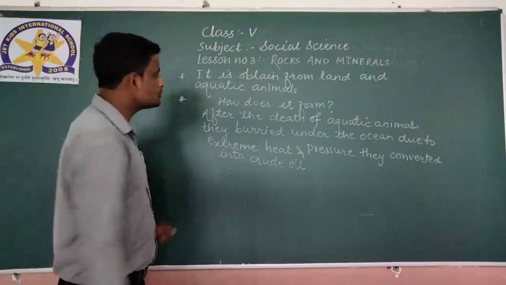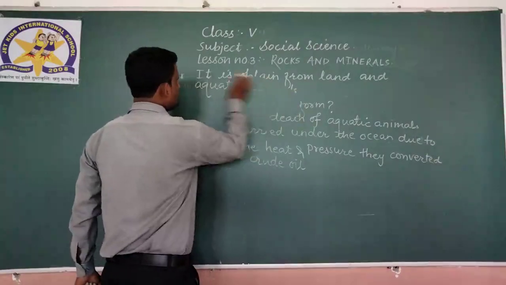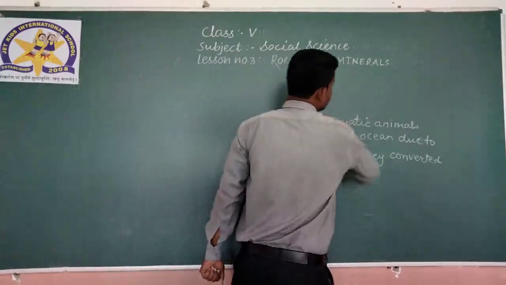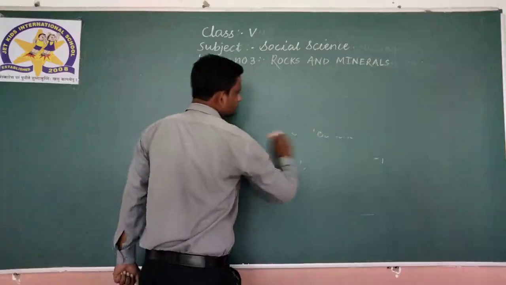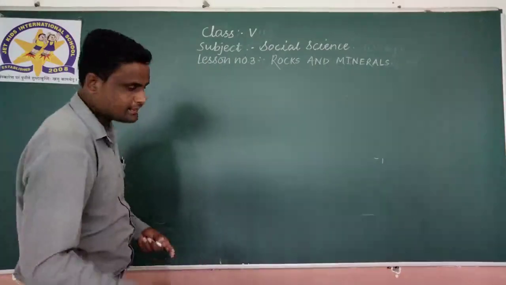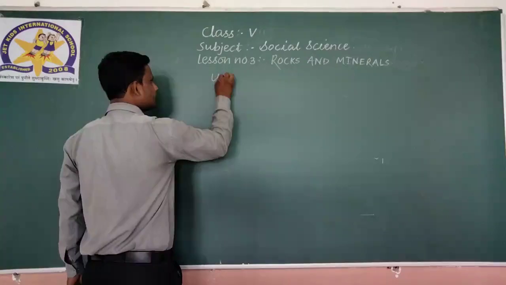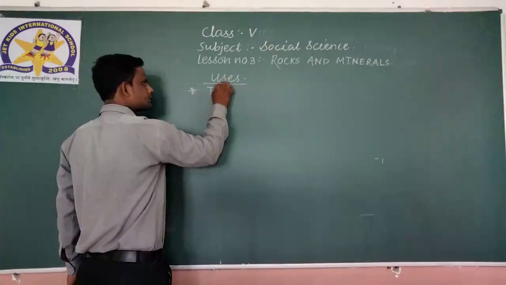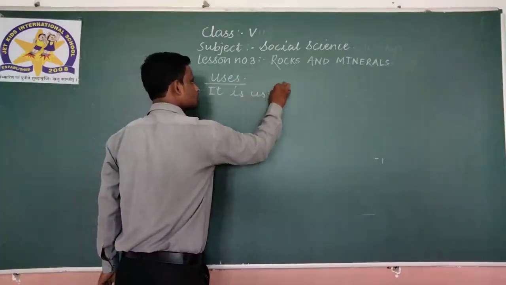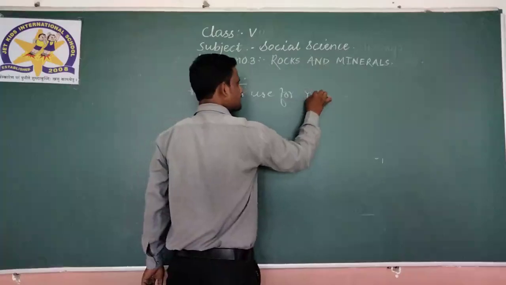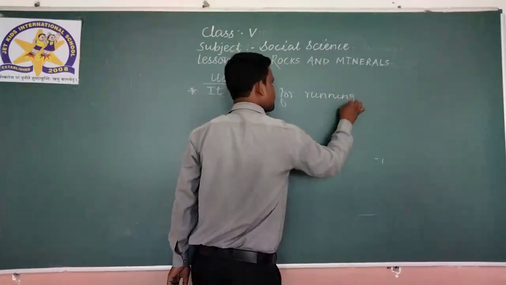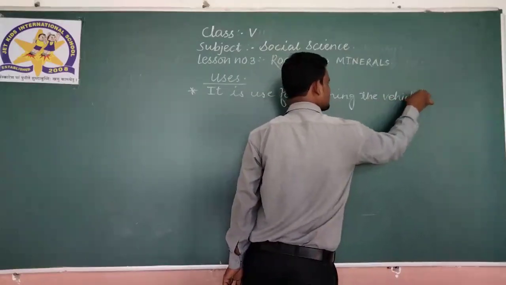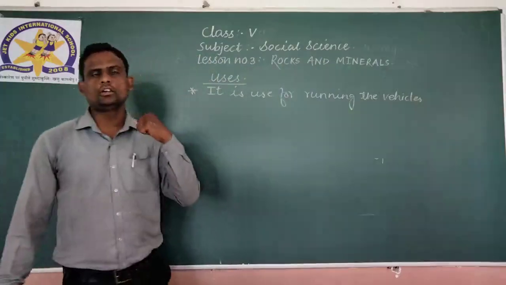Now we have to see the uses of petroleum. Where do we use this petroleum? Uses of petroleum. First use is, it is used for running the vehicles that we drive. They run on crude oil or petroleum.